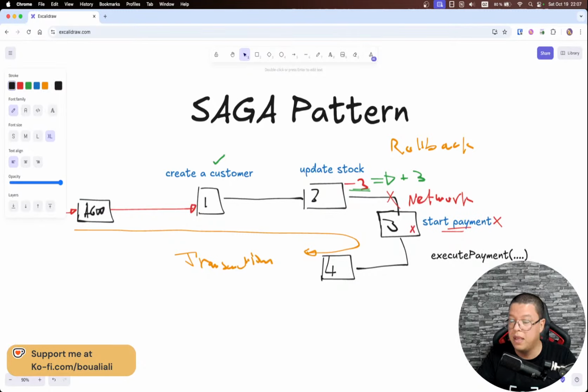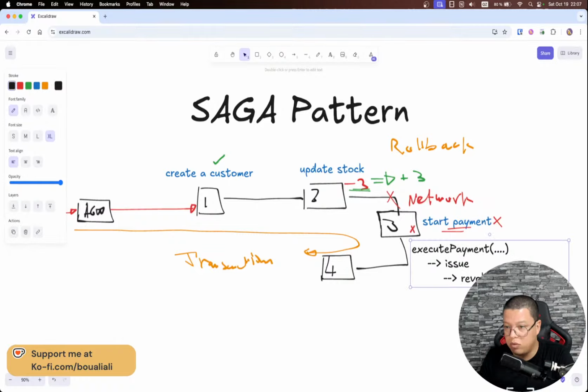And in case of an exception or issue, let's call it just an issue, generally speaking, what I want to do is call revoke stock, of course with parameters. This revoke stock is a method that needs to be on my stock microservice.